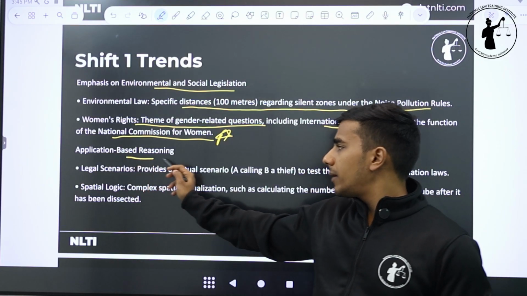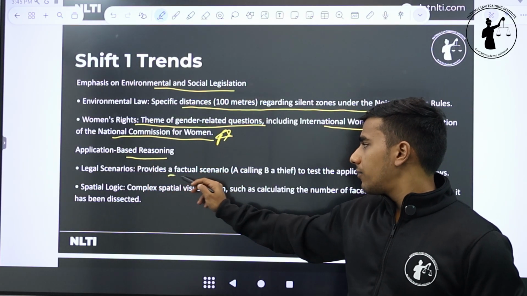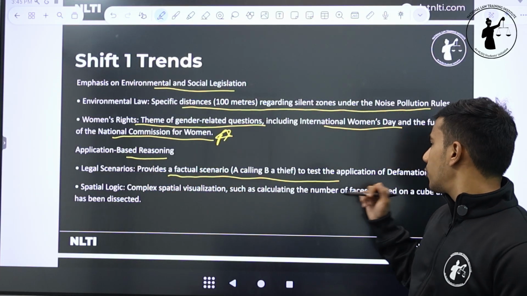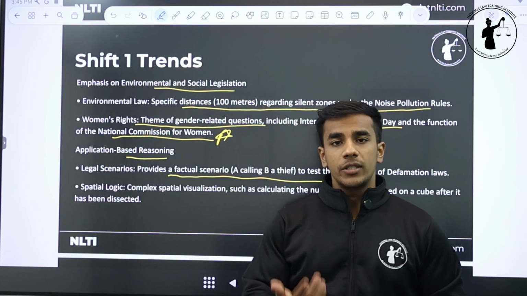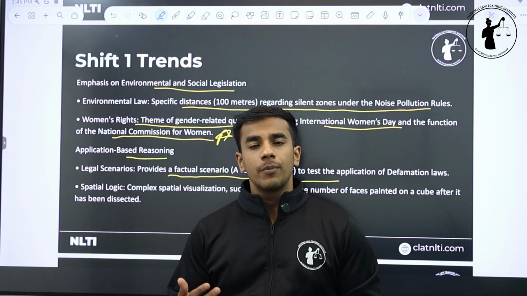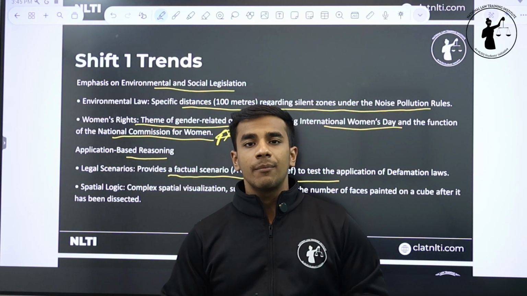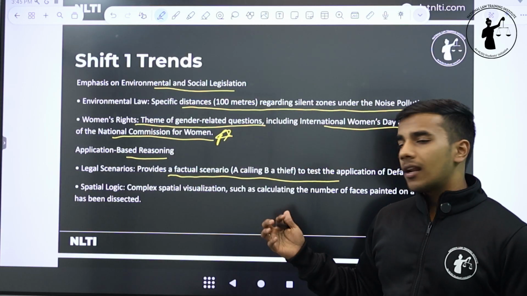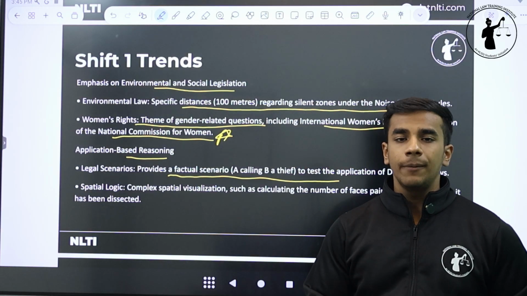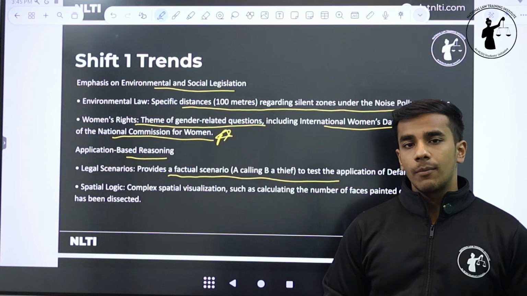And some application-based questions in the legal section are like a factual scenario, A calling B a thief, to test the application of defamation. So you know, if you say something that lowers the reputation of another person in the eyes of another person, you will be held liable for defamation. So there was a question where A called B a thief in front of C, and now you had to assess whether A would be liable for defamation.